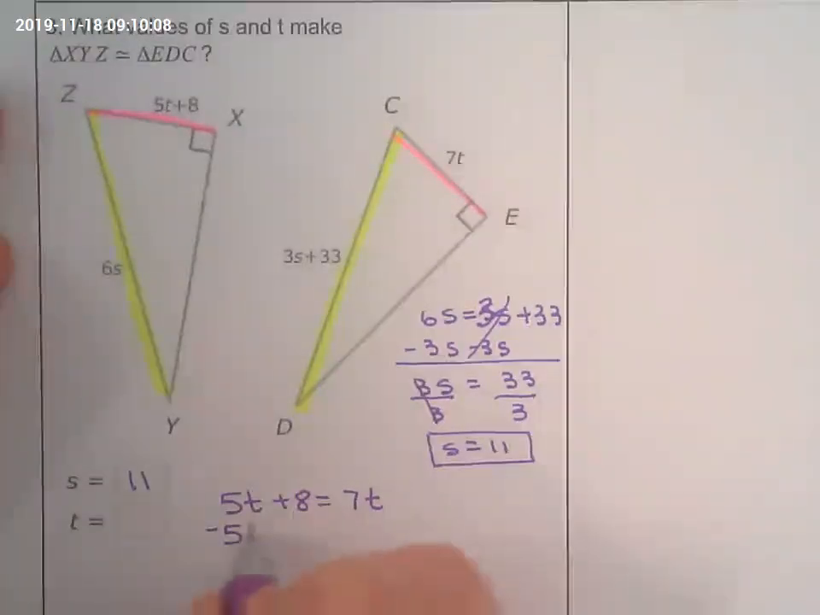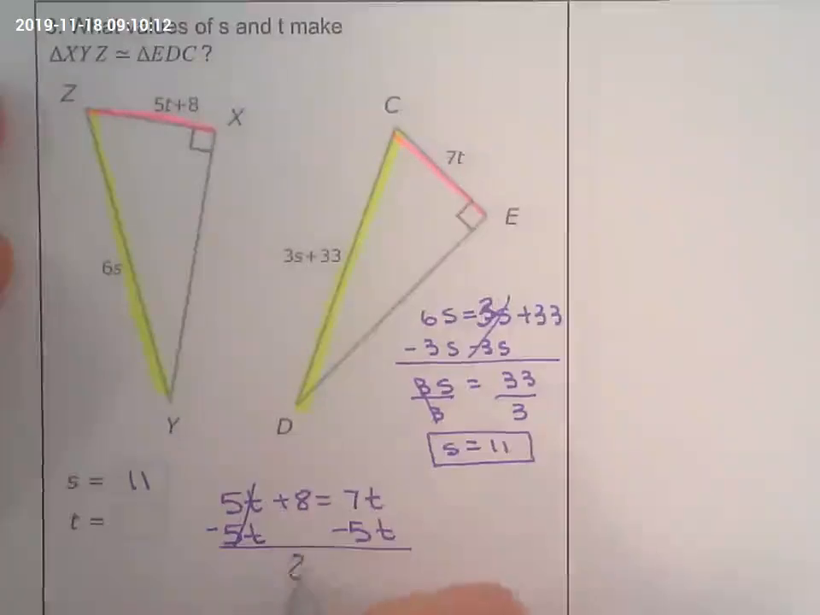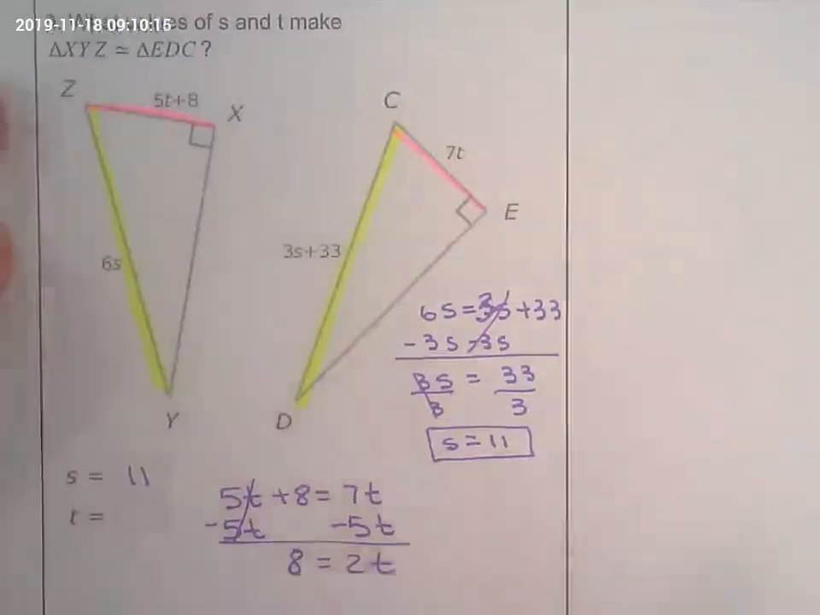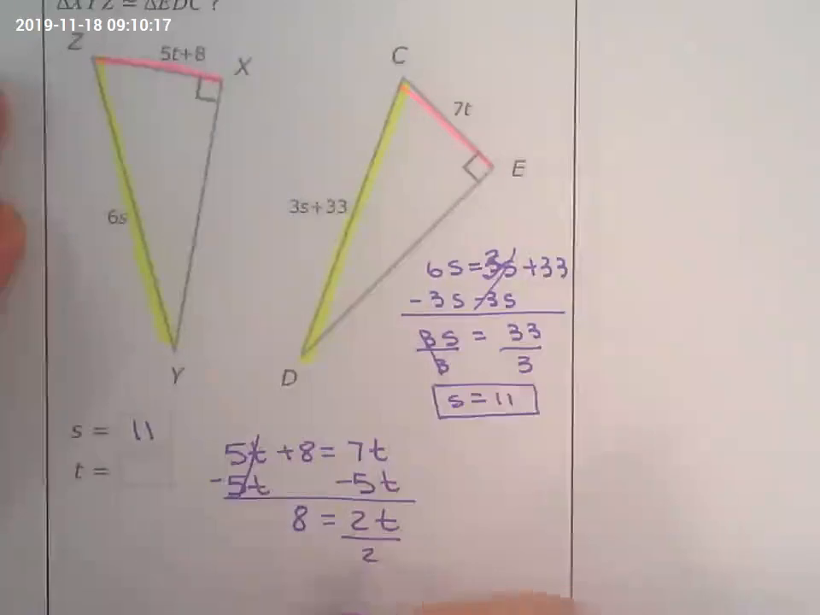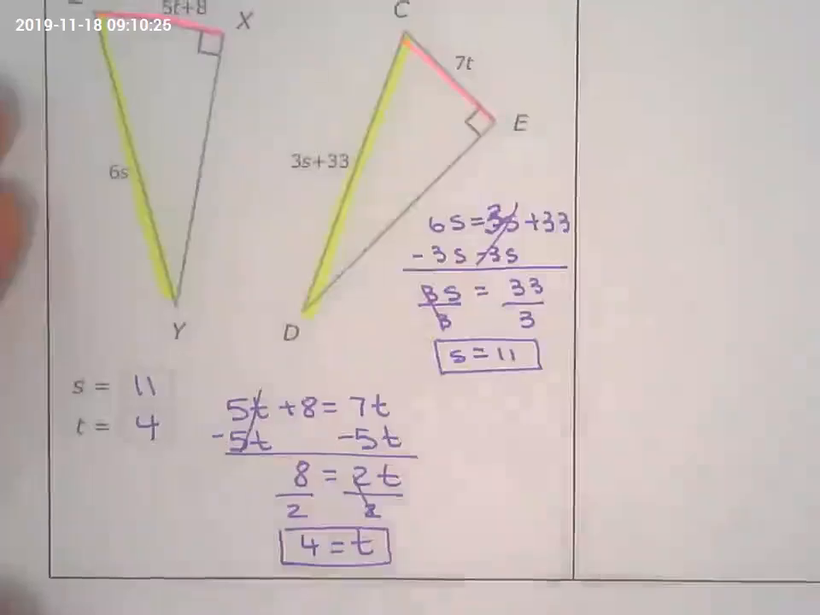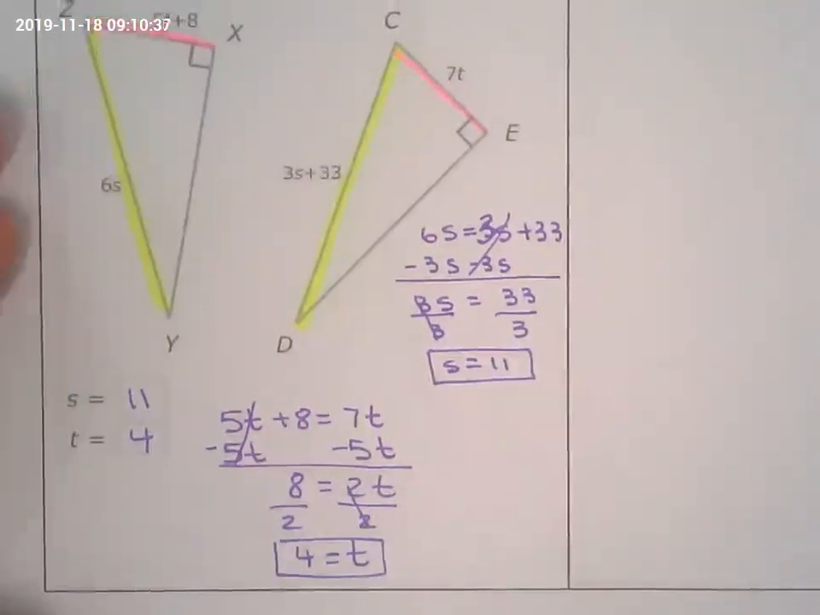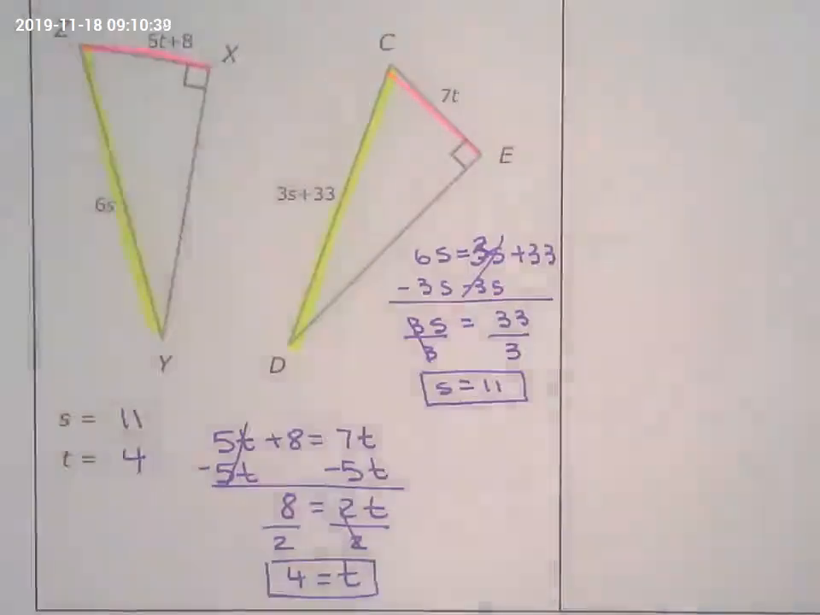Now we're going to go ahead and find T. So I'm going to take away 5T from both sides. Divide both sides by 2. So T equals 4. When you're solving equations, this is not the only way to do it. I just did it real quick because everybody taking geometry should have passed Algebra 1 and already know how to solve for x or how to solve for a variable. So now you're doing K11.